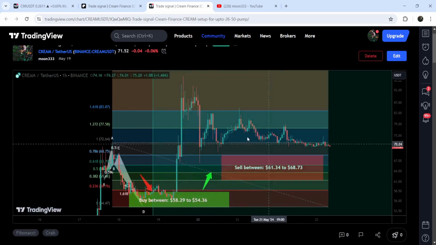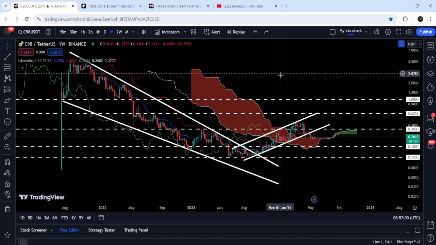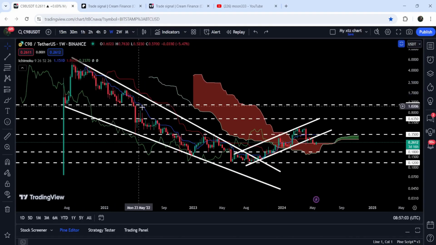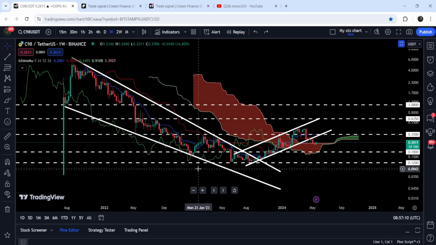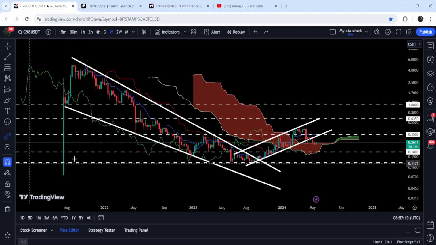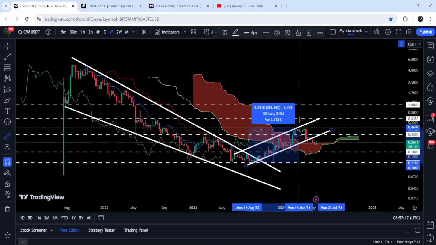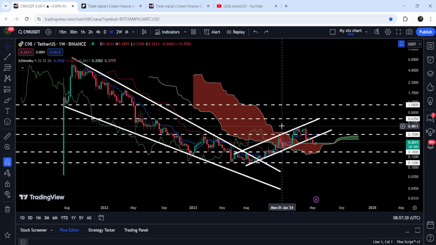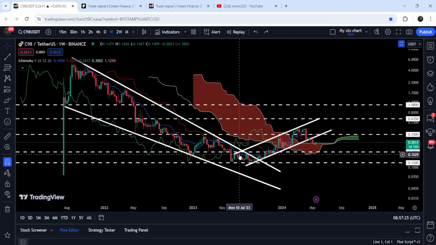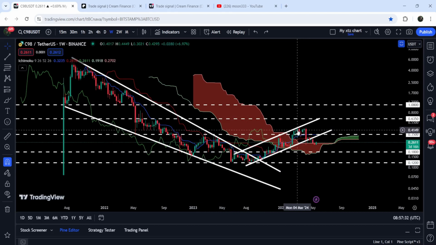Now, let me take you to the live chart of Coin98. And this is the 7 days time frame chart. You can see that for the past several months, it has been moving inside this wedge. And I've been telling you that once it is able to break out of this wedge, we can expect a very, very massive rally. And you can see that the bull run has just begun. So far, from this low to this high, it has pumped almost 288%, but could not break out of this up channel. You can see that when it was moving inside this previous wedge, just before the breakout, it formed this up channel. We found the support and resistance of this channel, and now recently, after getting rejected by the